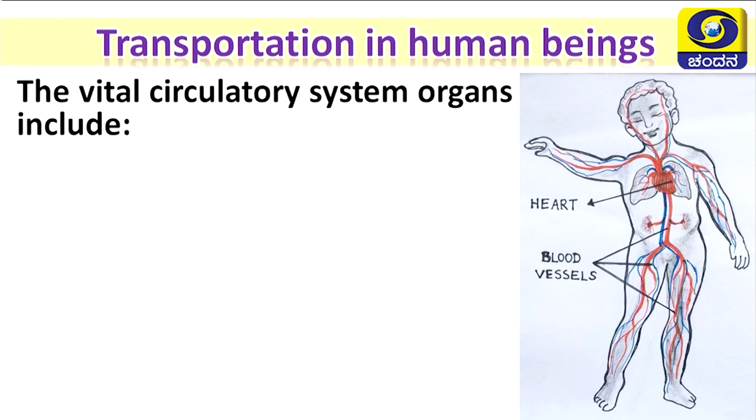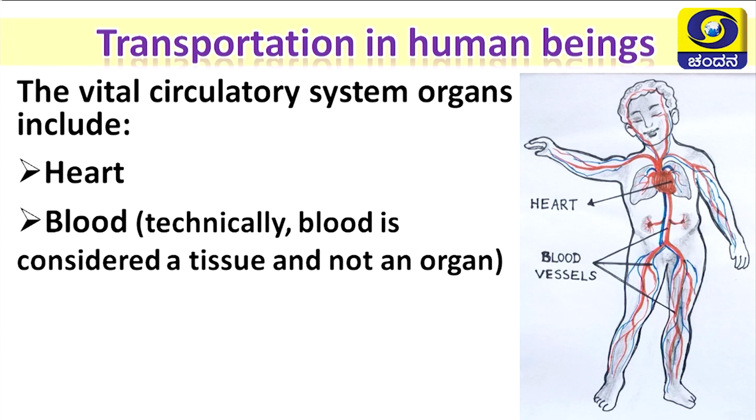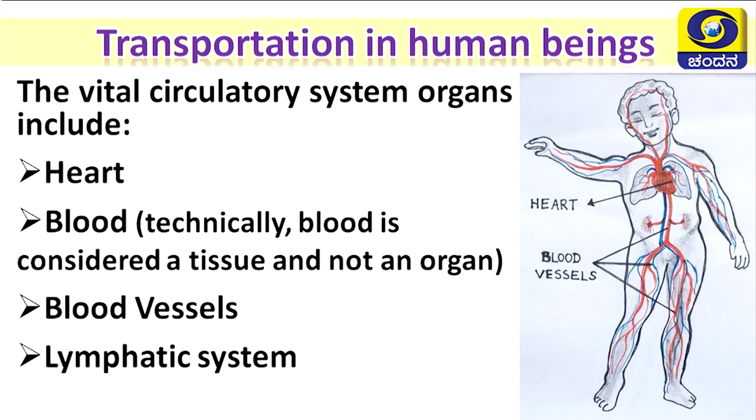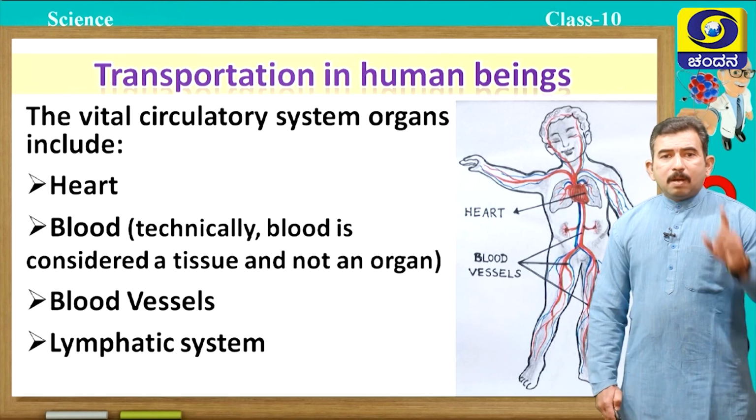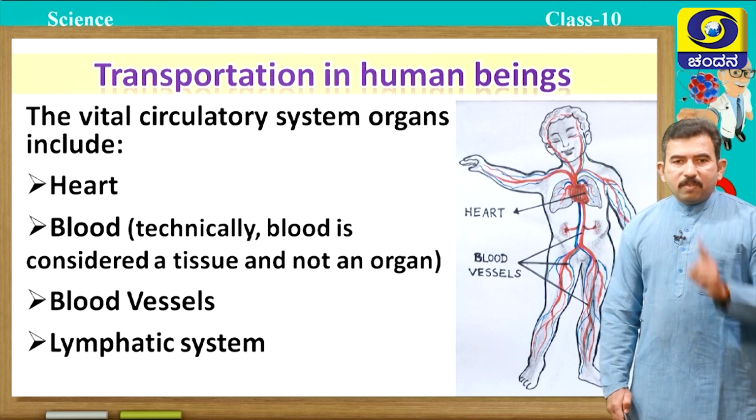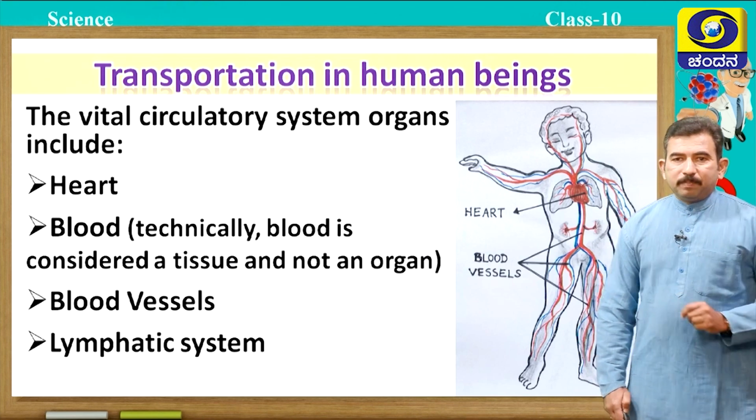The vital circulatory system organs include the heart, blood, which is technically a tissue, not an organ, blood vessels, and lymphatic system. So, our circulatory system mainly consists of heart, blood, blood vessels and lymphatic system.